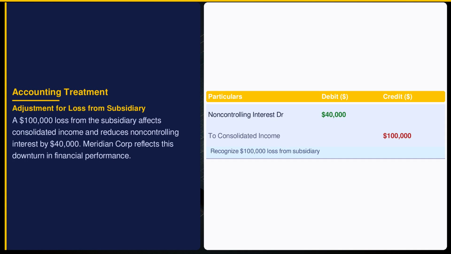The $100,000 loss from the subsidiary is reflected in consolidated income, with $40,000 impacting non-controlling interest. ASC 810 ensures losses are shared proportionately, maintaining equitable treatment of minority interests. This loss impacts Meridian Corporation's profitability, necessitating strategic adjustments to sustain financial health.